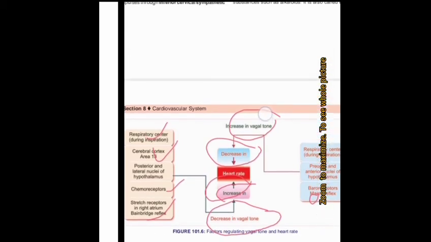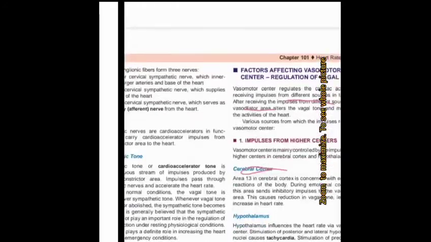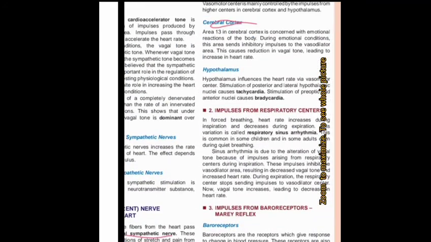So mainly we know the baroreceptors. These are the carotid sinus and aortic sinus. First, we discussed that the cerebral cortex, area number 13, is responsible for emotional reactions, our emotional behavior, such as anxiety, anger, or any type of emotional condition. There will be inhibition of the vasodilator area, so that vagal tone is reduced and heart rate is increased.